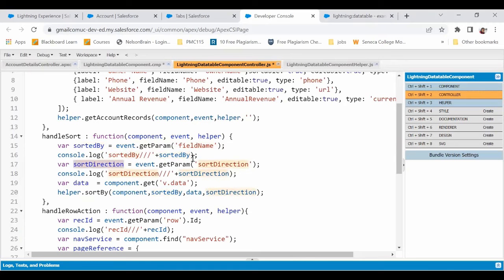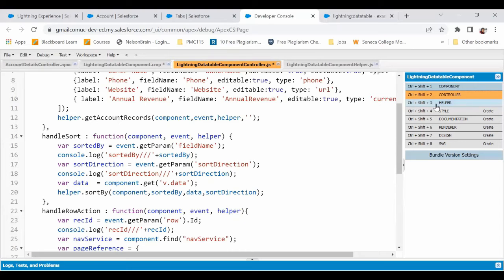And sort direction is the direction with which we have sorted it. Initially it's going to be ascending, but when I click on the arrow again to sort, it would be descending, and descending would get stored here. So I'm printing it with a triple slash, the sorted by and sort direction. And this is the data that we have.